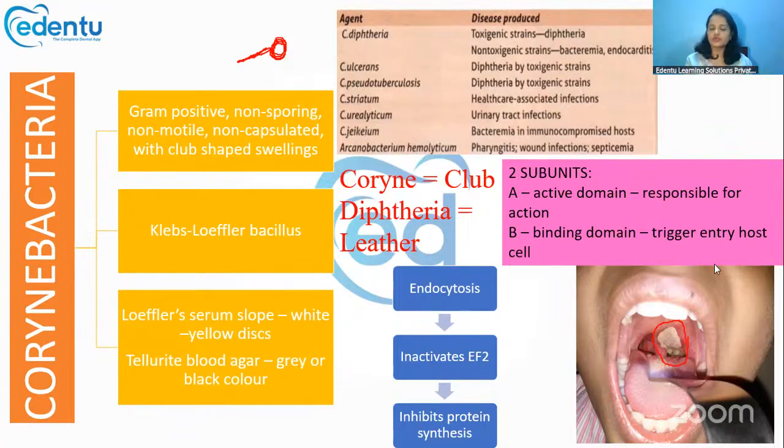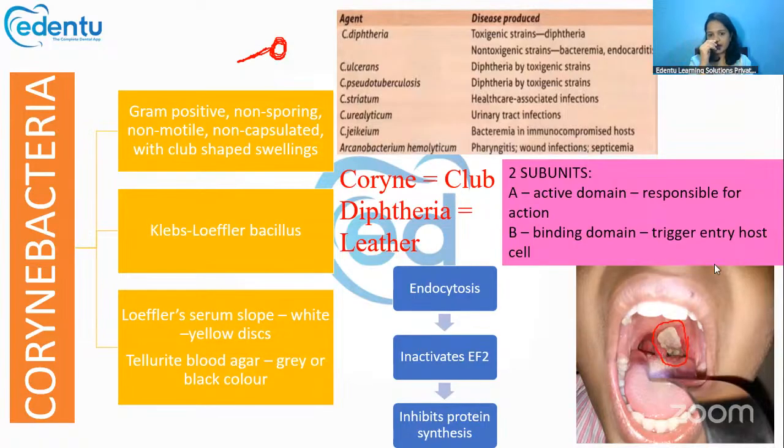So how is Corynebacterium diphtheriae causing the disease diphtheria? It is with the help of a toxin, the diphtheria toxin. If you look at the structure of this toxin, it has two units: one is the A fragment and another one is the B fragment.